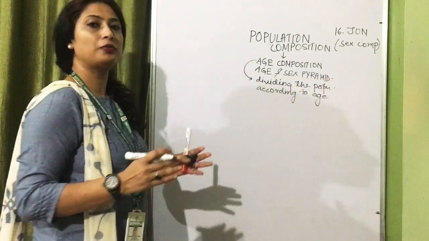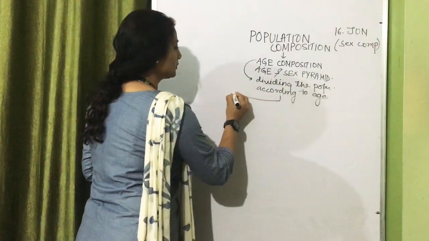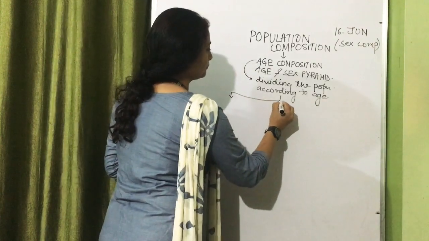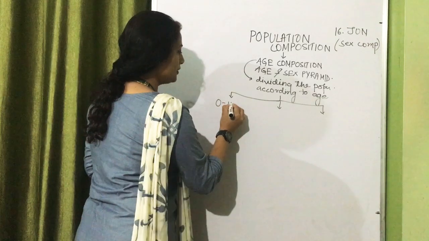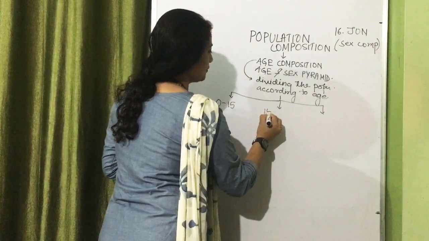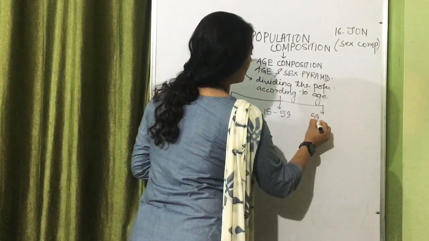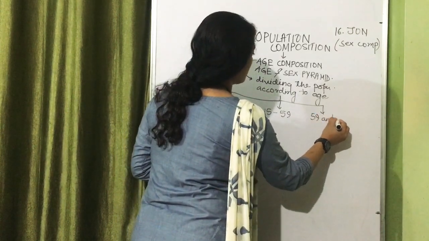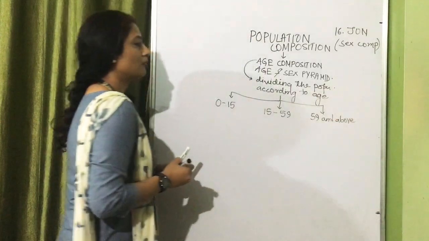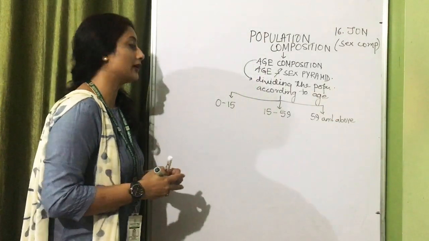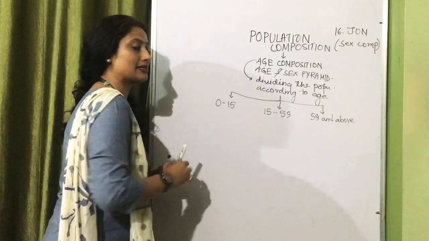So if we divide the population according to age, there are 3 broad classifications. One is 0 to 15, 15 to 59, and 59 and above. Now the question comes, why do we need to get data regarding or divide the population into 3 categories?